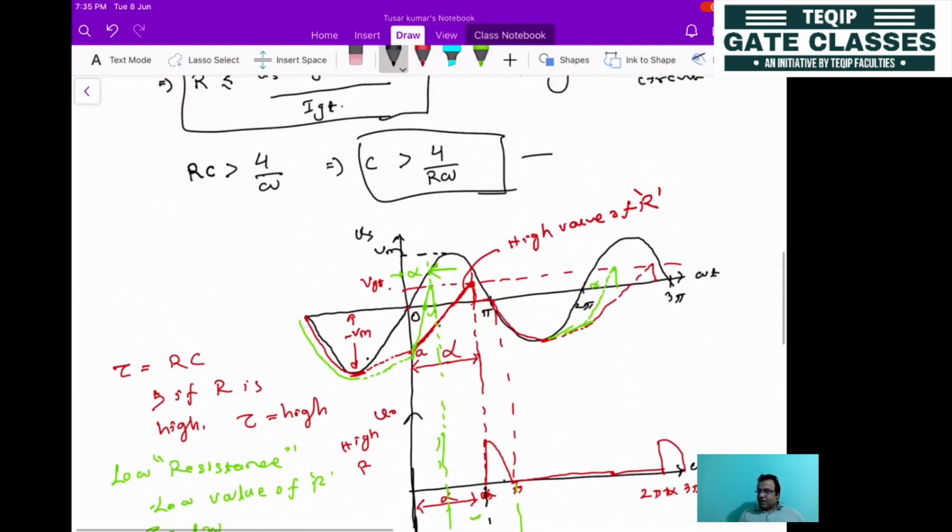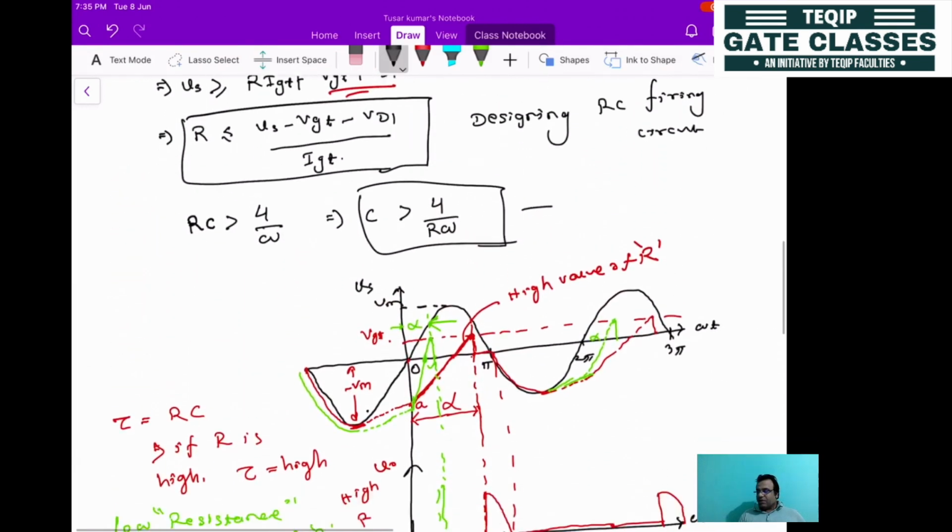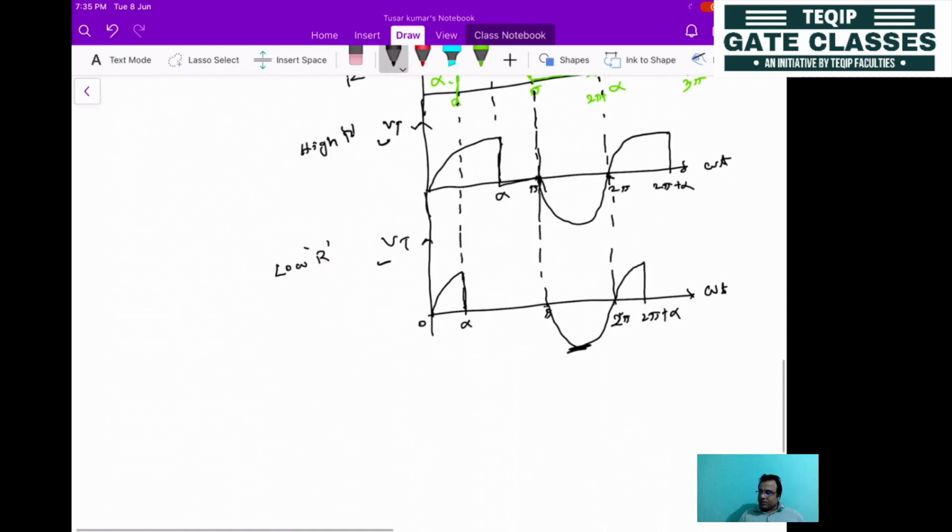But here in the RC firing circuit, one thing you will come to know: the firing angle alpha can vary from 0 to 180 degree. For the RC firing circuit, alpha can vary between 0 to 180 degree.